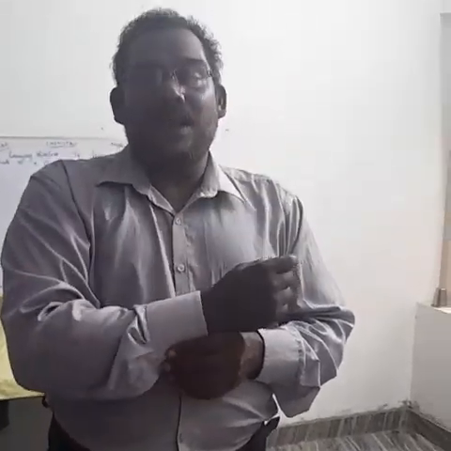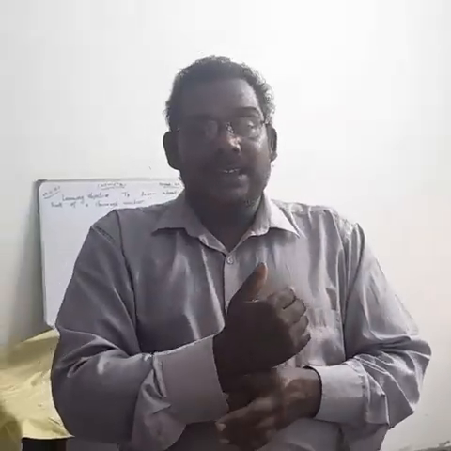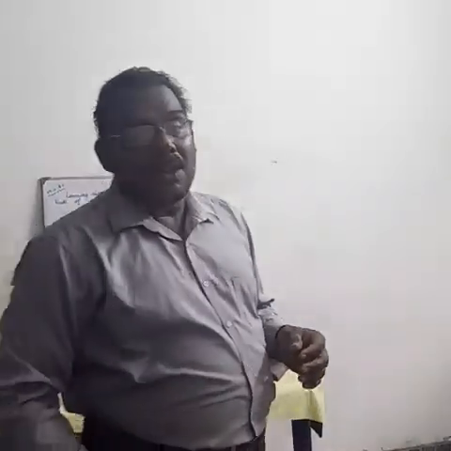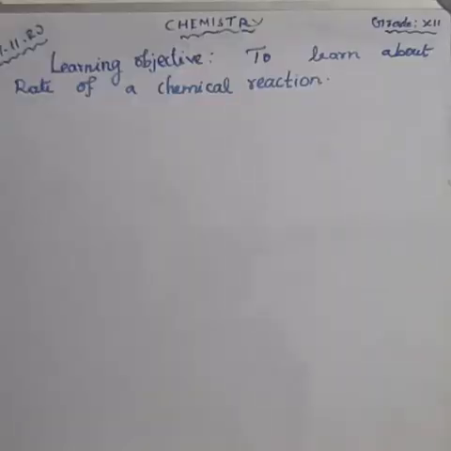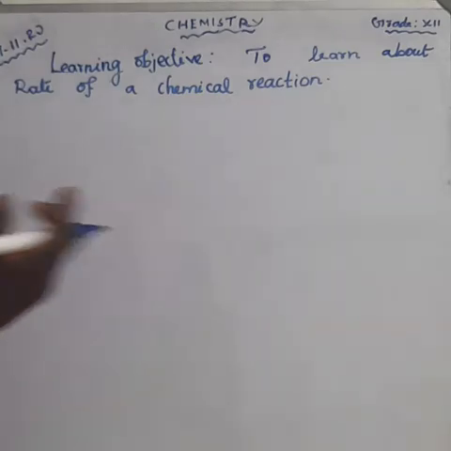We can write the formula of the rate. Please also take the note. Today our learning objective is to learn about the rate of a chemical reaction. Lesson number 7 is Chemical Kinetics, the new lesson. Rate, we can say, is the speed of the chemical reaction, that means the change in the chemical reaction.